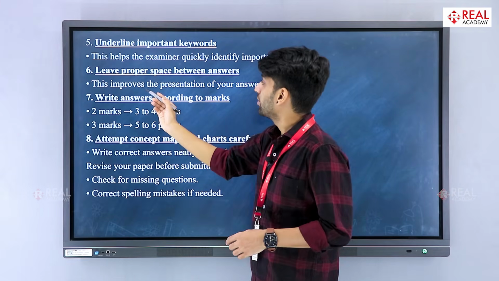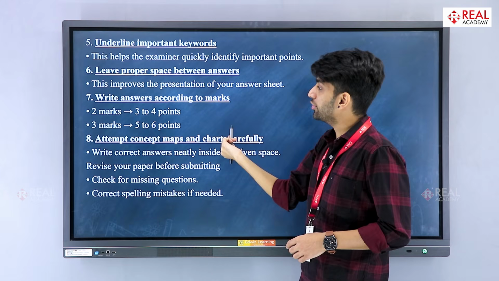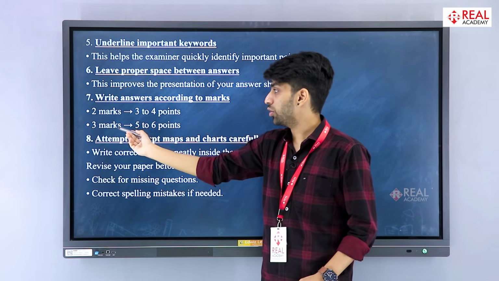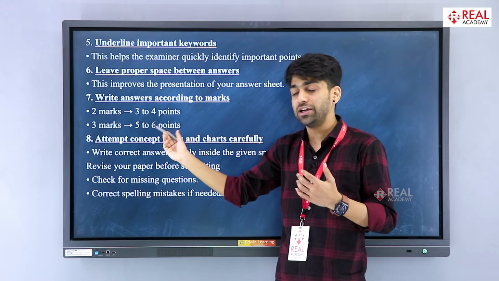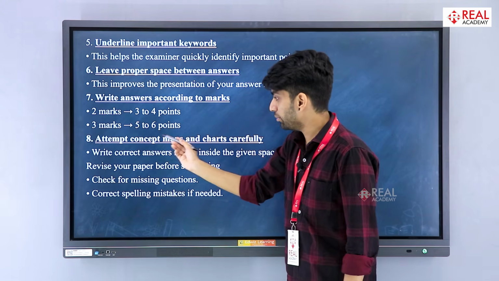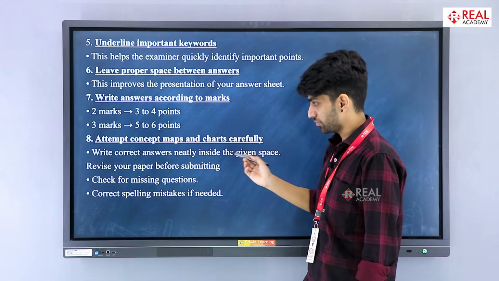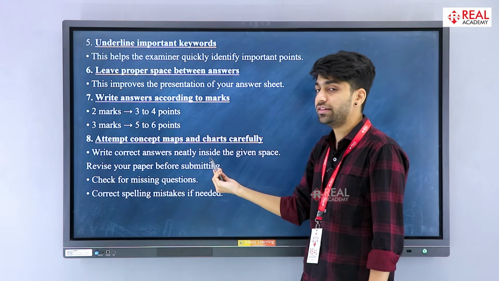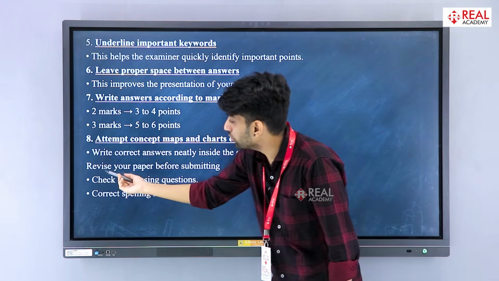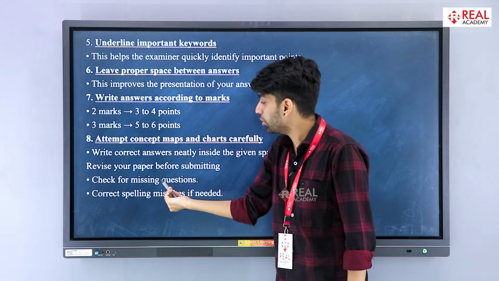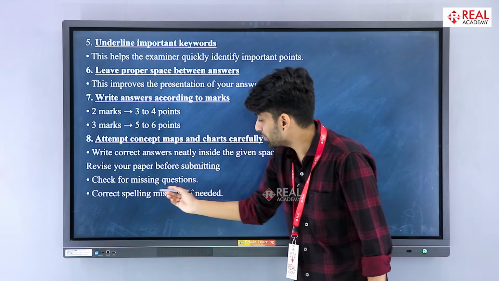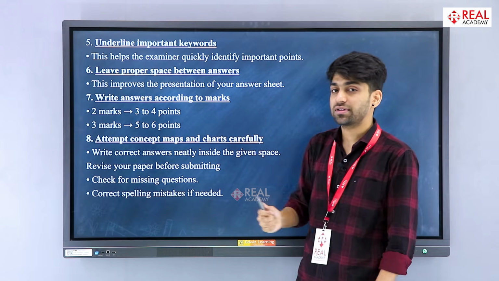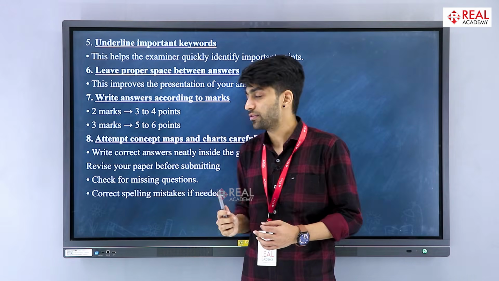That's the reason. Write answers according to the marks. If the question is of 2 marks, you will be writing 3 to 4 points. If the question is of 3 marks, you will be writing 5 to 6 points. Attempt concept maps and charts carefully. Make sure while writing the answers, you maintain neatness and you use the given space. Check for missing questions, correct spelling mistakes if needed, and while you are attempting the concept maps, use a pencil.